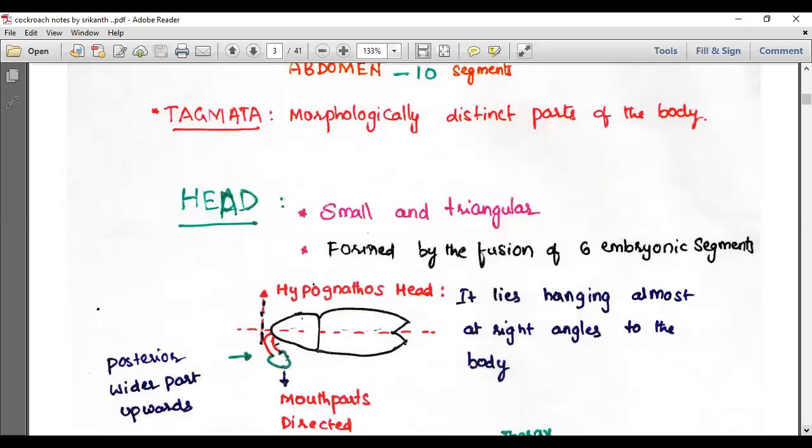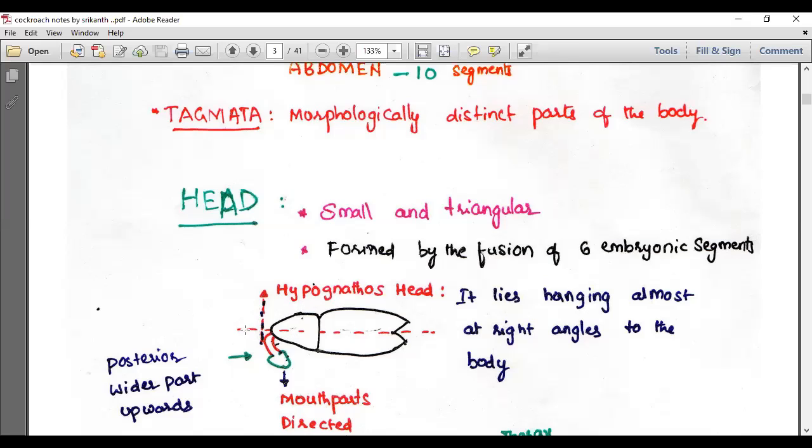Okay, then let's move on with the head. The head is a small triangular structure formed by the fusion of 6 embryonic segments. The head of the cockroach is called hypognathous. Why is it called hypognathous? Because it hangs almost at right angles to the body, that means you will find the head on the ventral side of the body. Hypo means ventral side, gnathos means jaws.